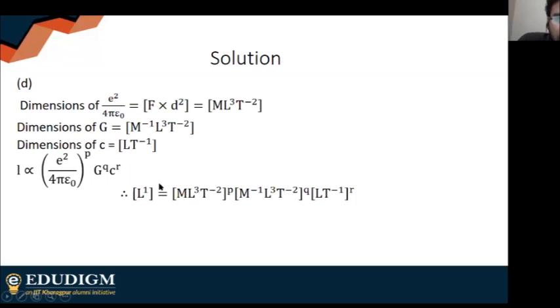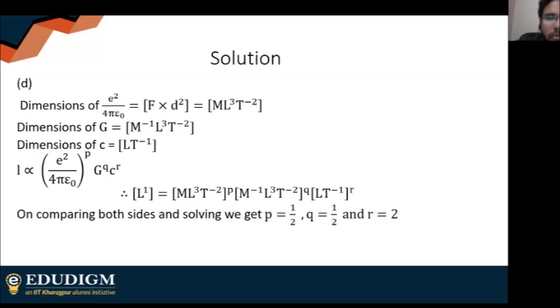Place your dimensions in it. Place your dimensions as you have seen. I have placed the dimensions of E square by 4 pi epsilon naught to the power P, the dimensions of G to the power Q, and obviously the dimensions of the speed of light to the power R. So now the powers on both the sides should be equal, on comparing both sides and solving.